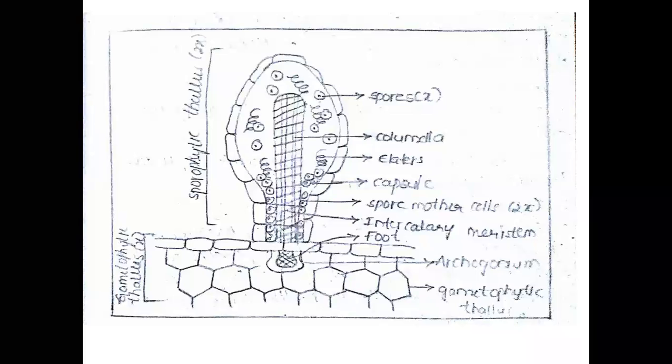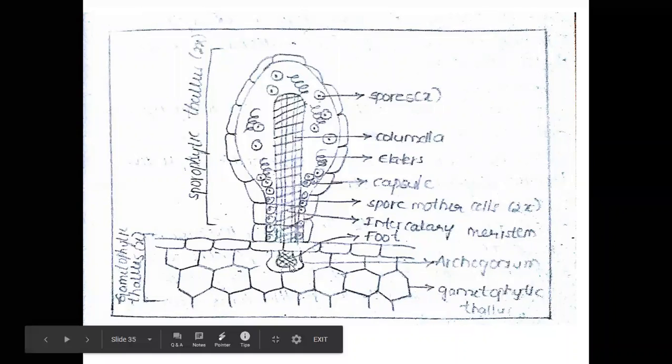At an early stage, the sporophytic thallus is protected by the perigonial leaves. At the matured stage, the sporophyte shows three major parts. One is the foot, the second is the intercalary meristem, and the third is the capsule.